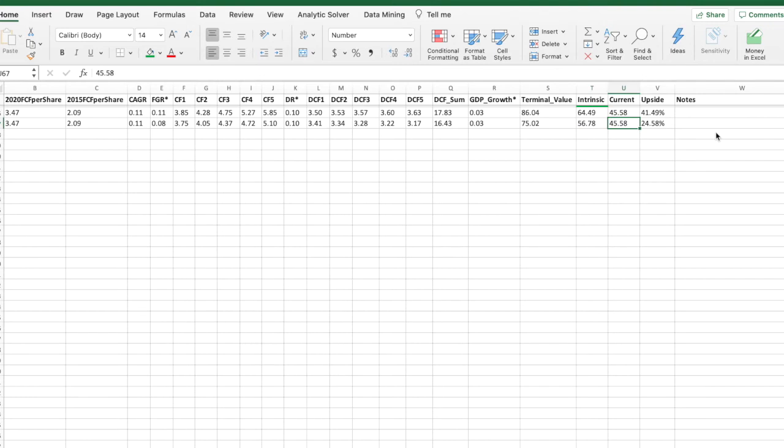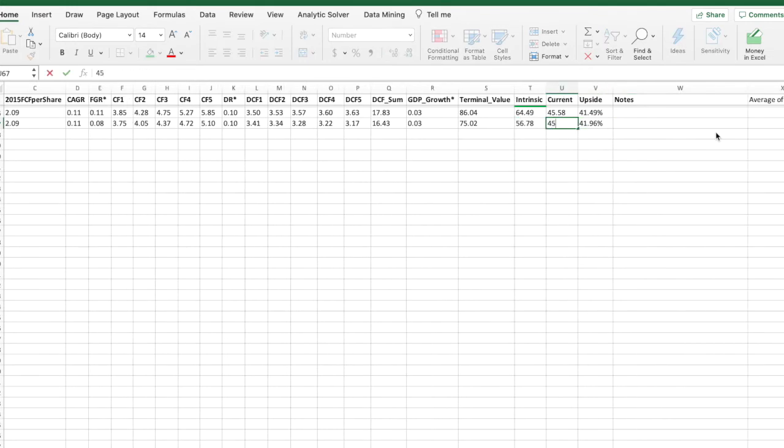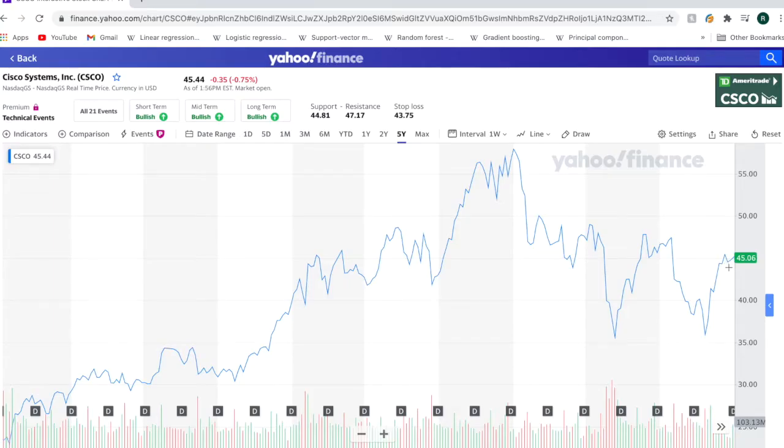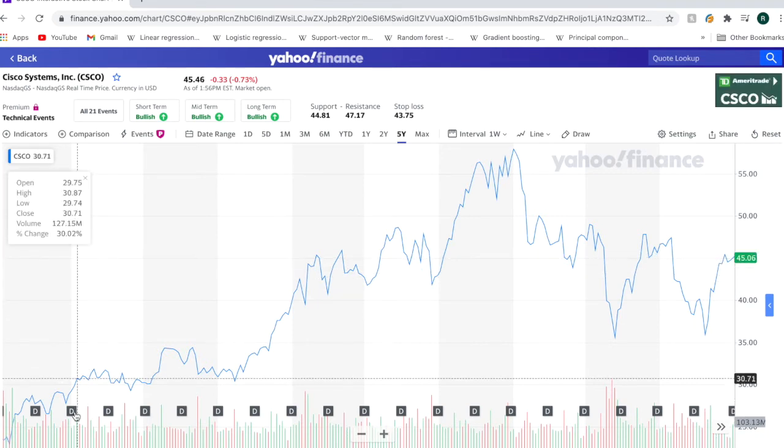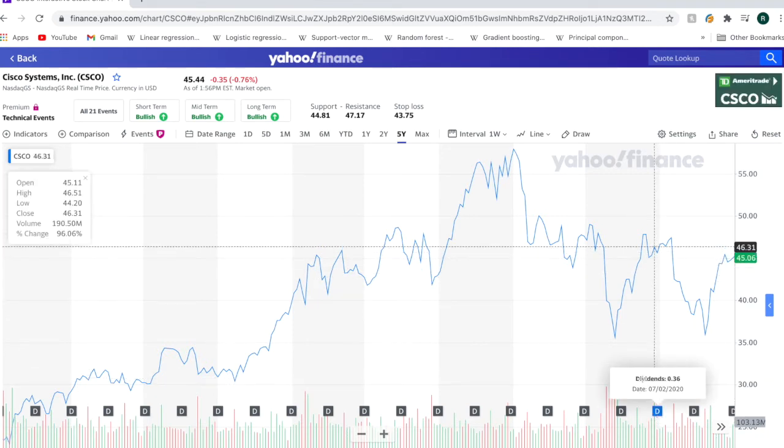I started building a position and my average cost per share is about $40. So that actually has 41% upside for my average price. Regardless if you get in at $45.58 and you think, oh, I missed the opportunity, there still is room for this stock to run. I'm fully confident that Cisco is going to do well in the future.